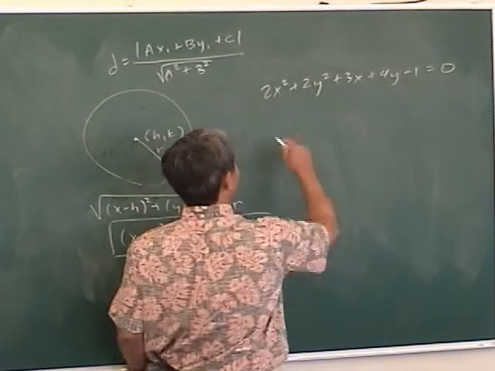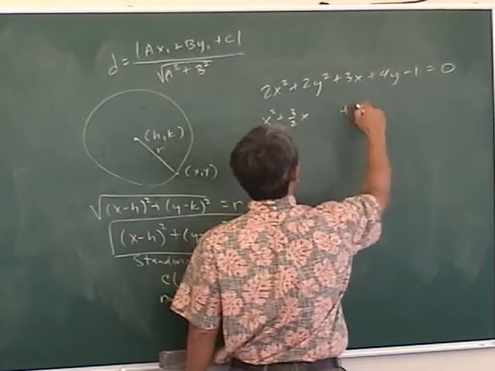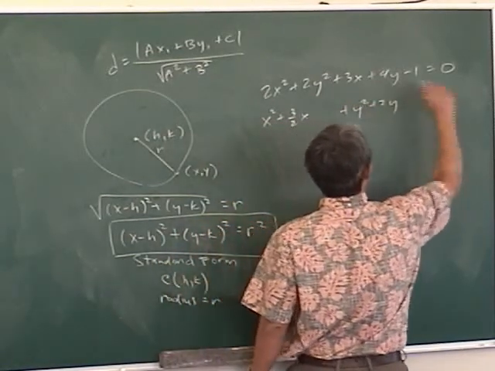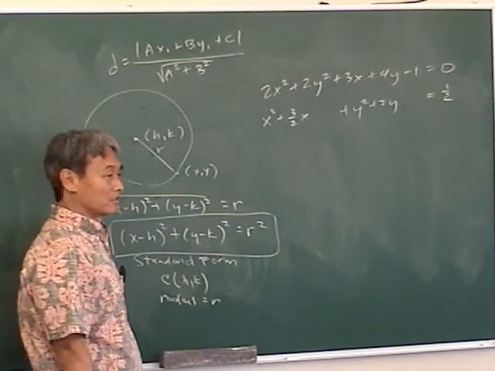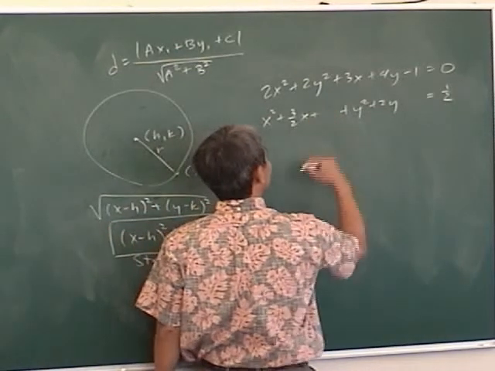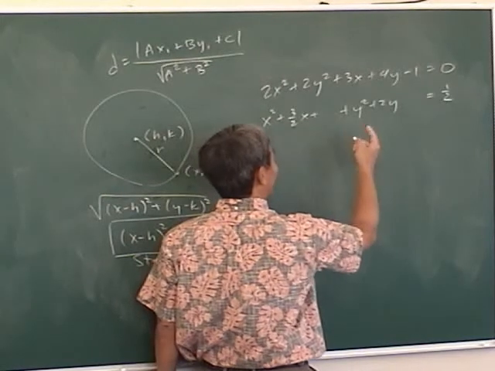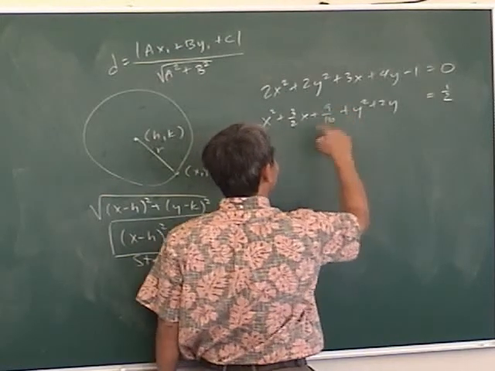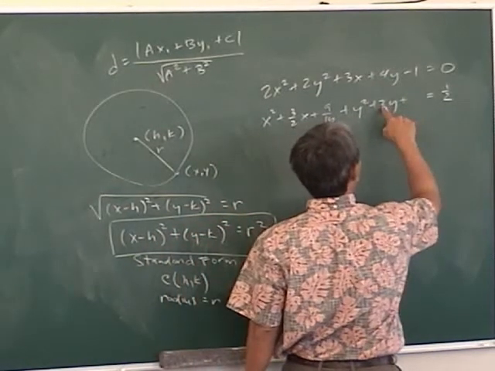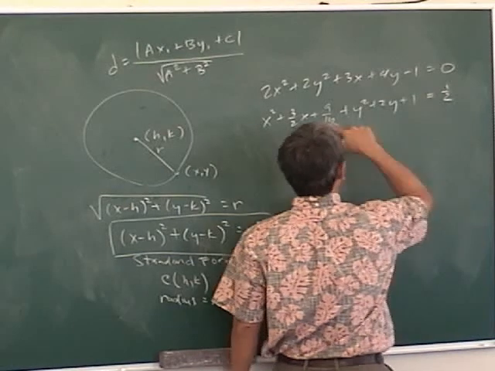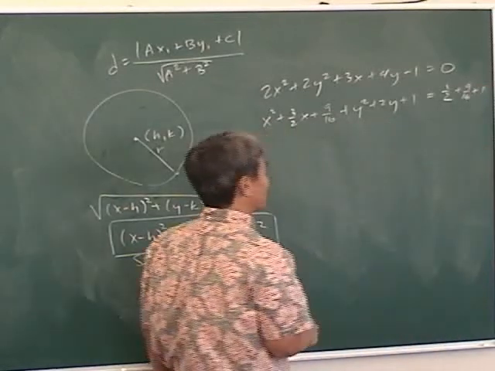Okay, and then you put all the x's together. Then you leave a space. Put all the y's together. Throw the number on the other side. But I divided by 2 first. What do I have to add right there to make a perfect square? You take half of that number, and then you square it. 9/16, right? Half of 3 halves is 3/4, squared is 9/16. What about right there? Take half of that number and square it. 1. But if you add that and that, make sure you add it to both sides now. Because otherwise it's not the same equation.